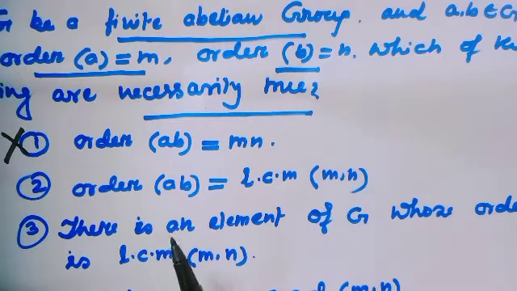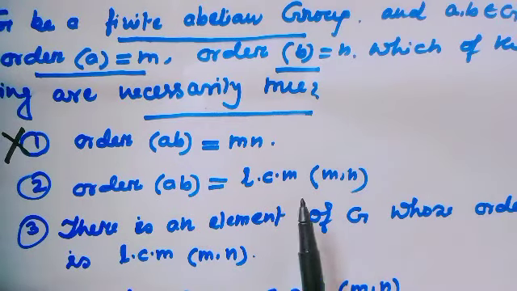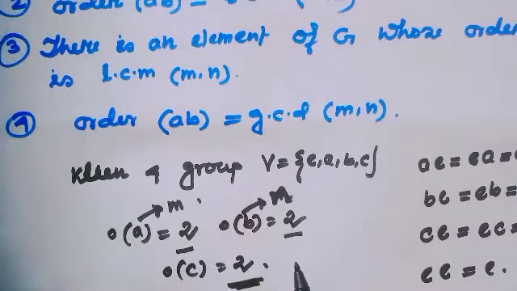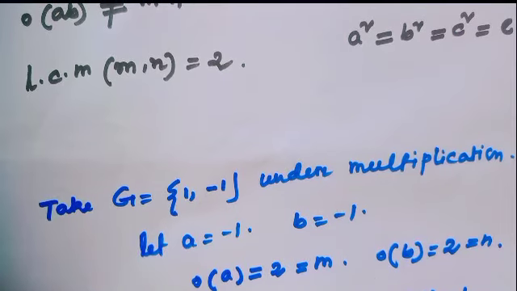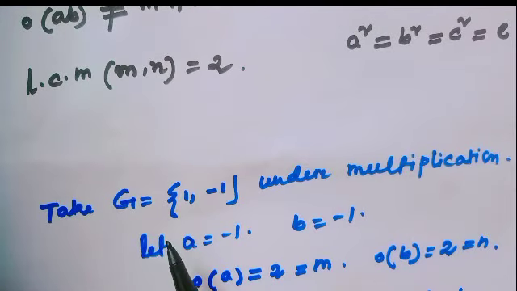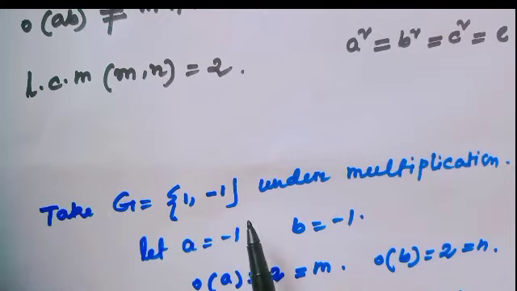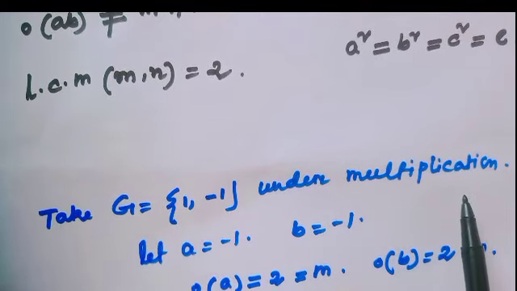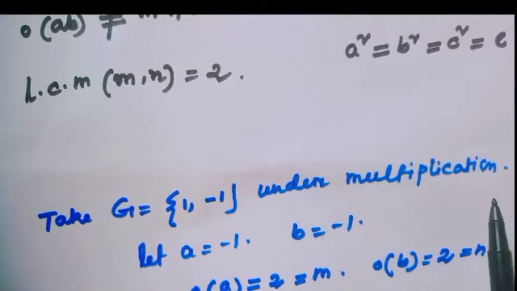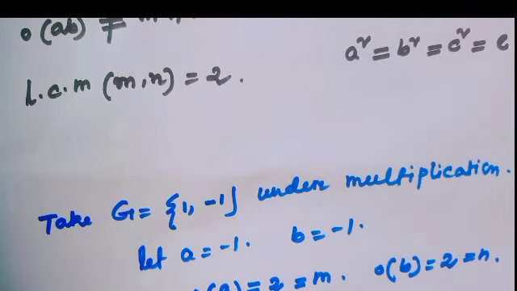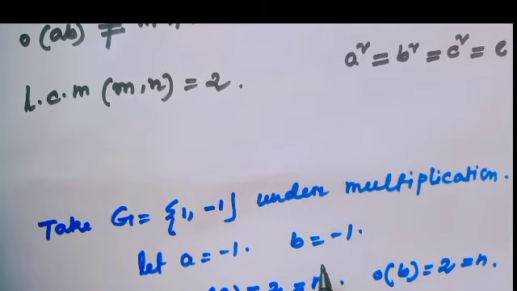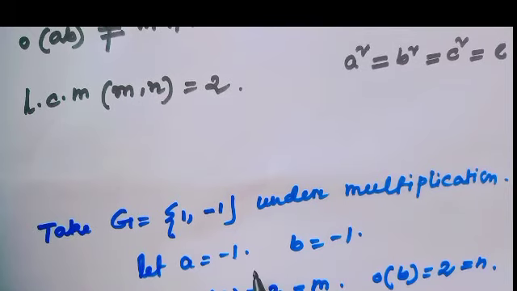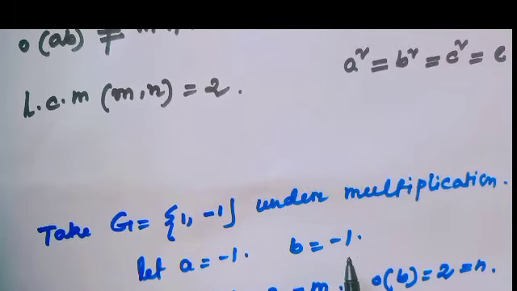The second option says order of AB equal to LCM of m and n. For this option, we can also use this group, but for more concept, I will use another example. Take a group G equal to the set containing the elements 1 and minus 1, and here I consider the operation to be multiplication. Consider two elements A and B, and let these two elements be the same: A equal to minus 1 and B equal to minus 1.